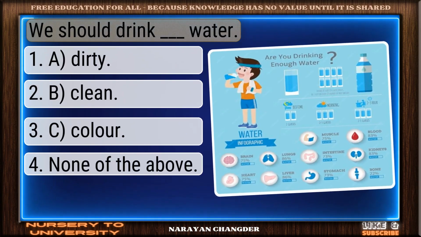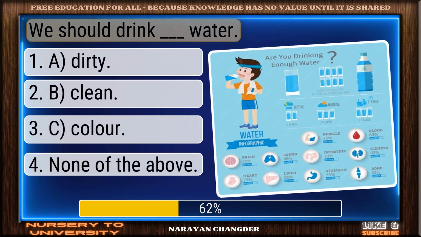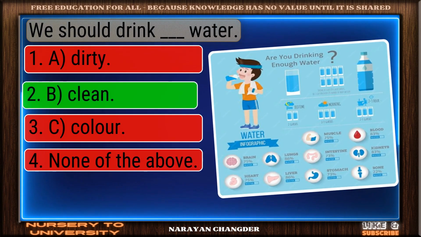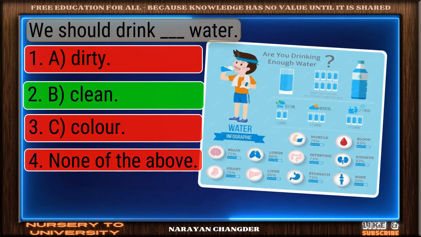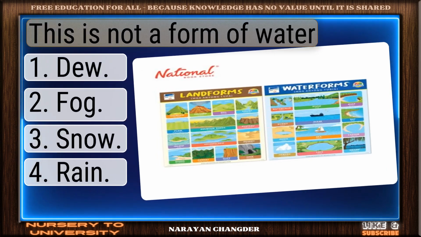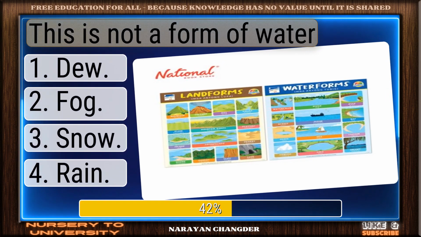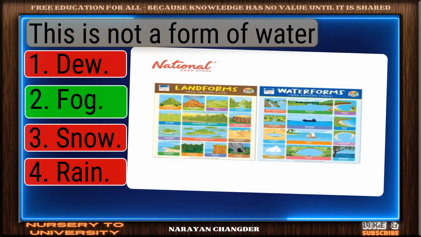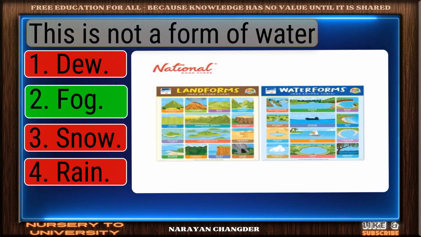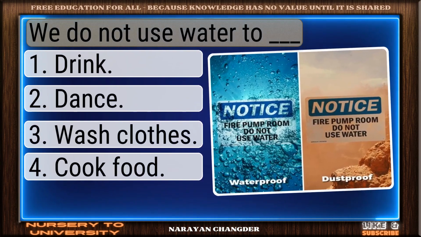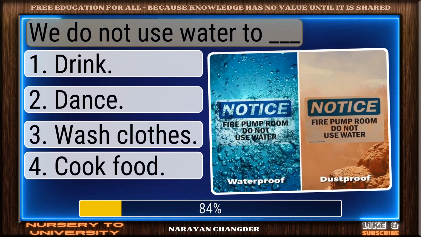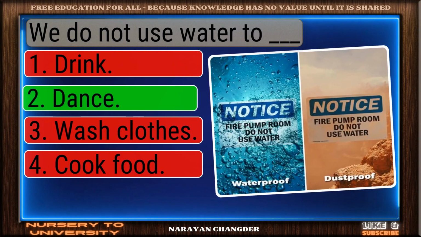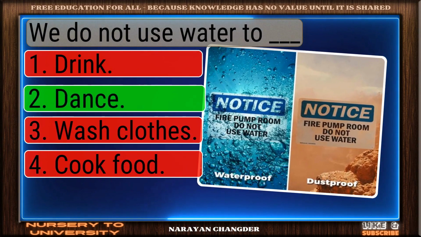We should drink dash water. Excellent. Be clean is a brilliant choice. This is not a form of water. Nice work. You chose fog and it is correct. We do not use water to dash. Excellent choice. Dance is the right answer.